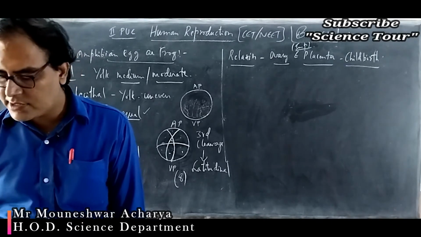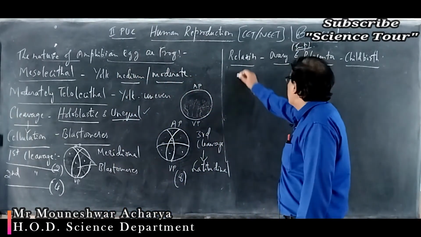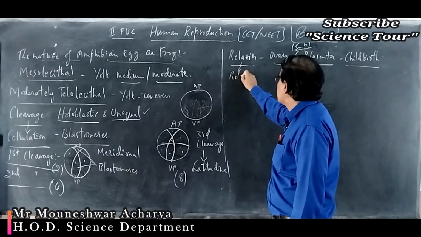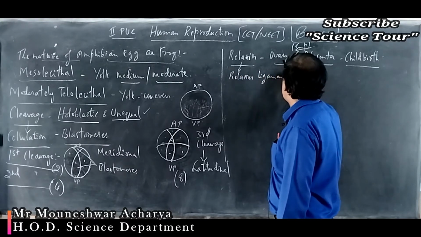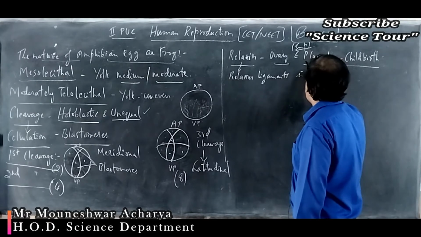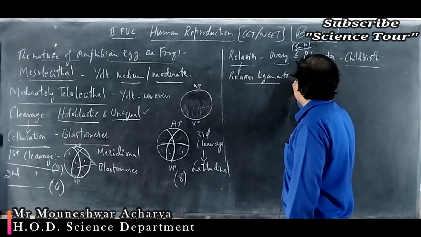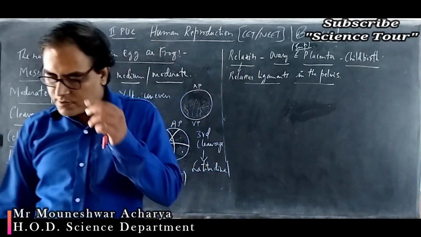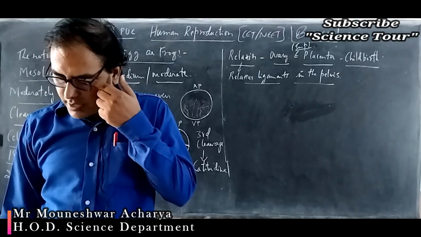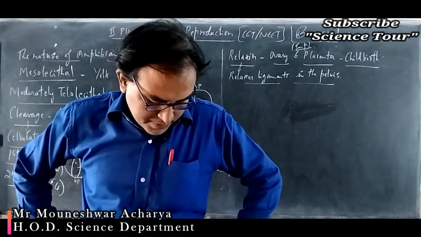It relaxes the ligaments in the pelvis, hence the name relaxin.